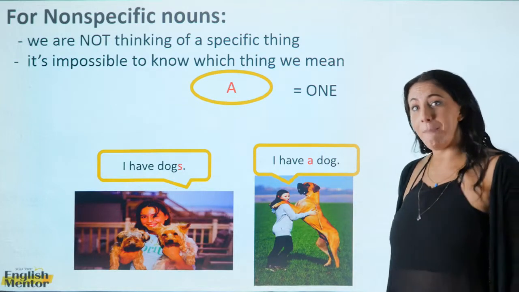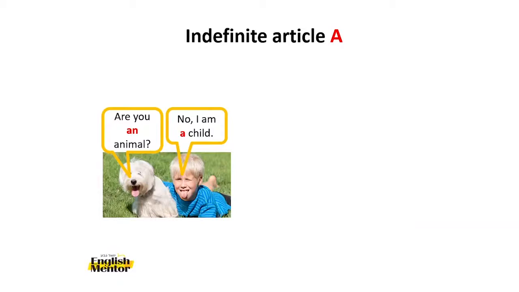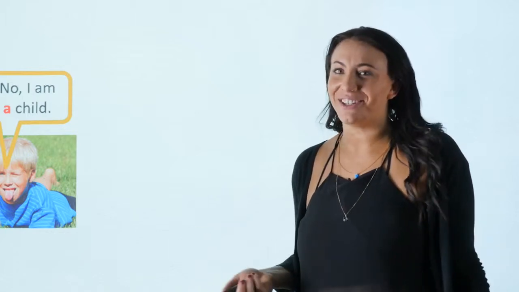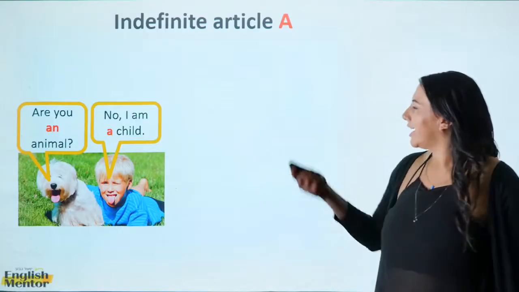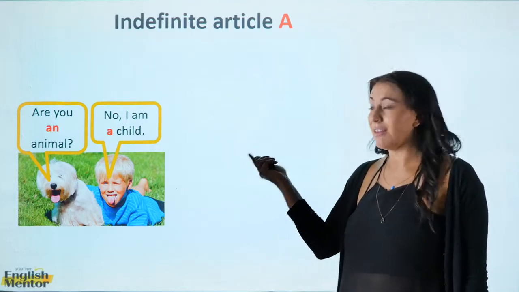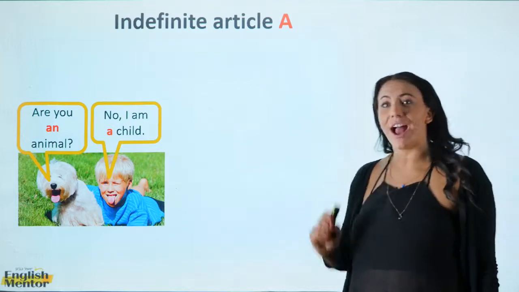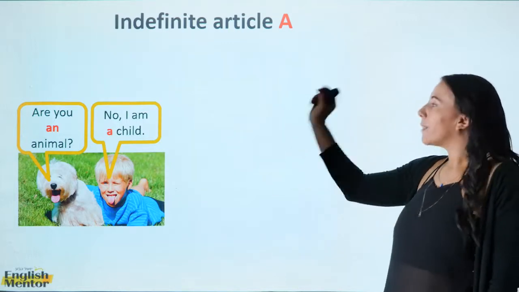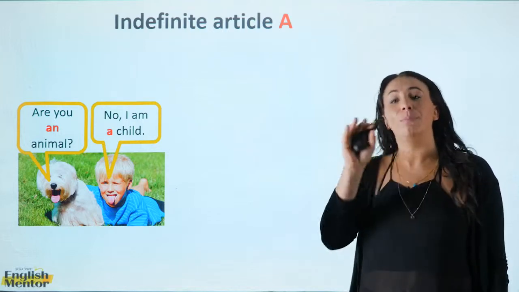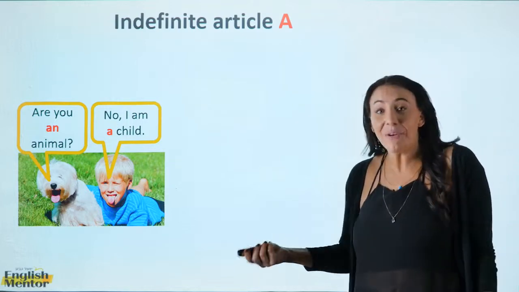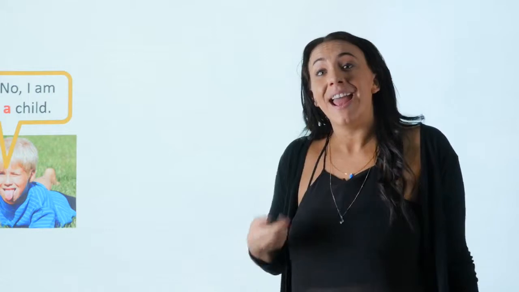Let's learn a little more about this article. So we're talking about our article a, and we have a little exception here because it's English, and of course we do. What's the catch? Here we see an example of a dog asking, "Are you an animal?" What happened to our a? We still have a here. "No, I am a child." Now, I know you all remember this from school, but just to remind you, we use an when we have a vowel sound at the beginning of our noun because we don't want to sound like we're saying a animal. We want to sound like we're not stuttering, so we add an animal. It just sounds better in English.